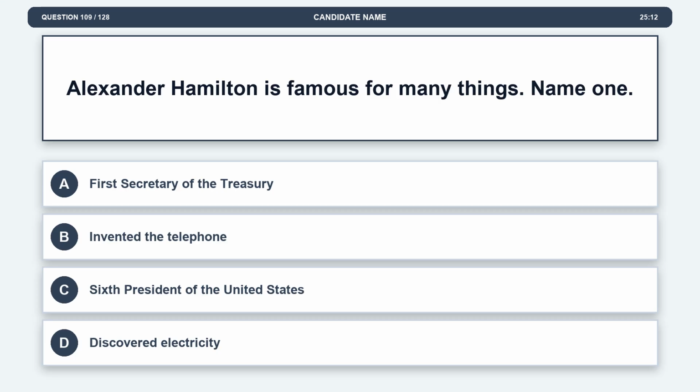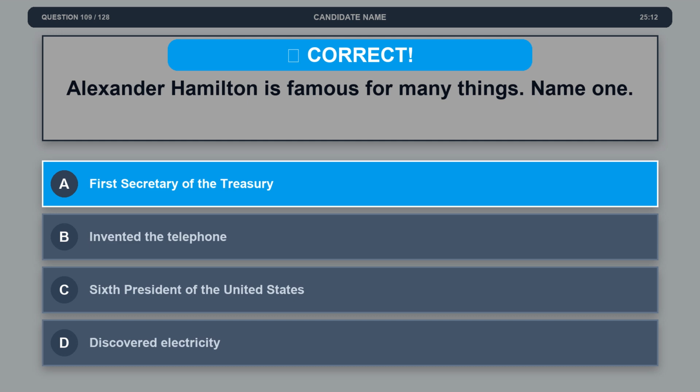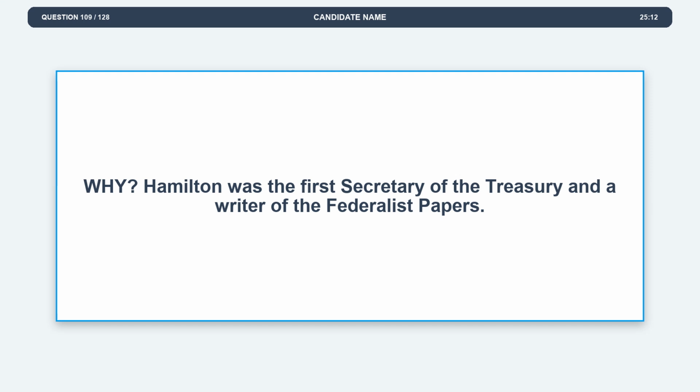Question 109. Alexander Hamilton is famous for many things. Name one. Option A, First Secretary of the Treasury. Option B, invented the telephone. Option C, 6th President of the United States. Option D, discovered electricity. The correct answer is option A, First Secretary of the Treasury. Explanation. Hamilton was the first Secretary of the Treasury and a writer of the Federalist Papers.